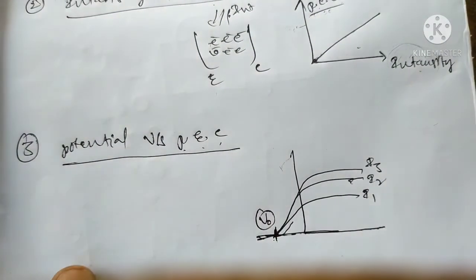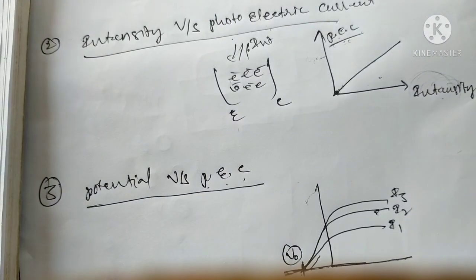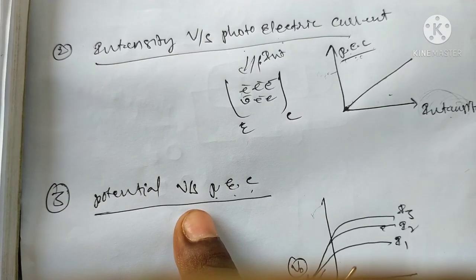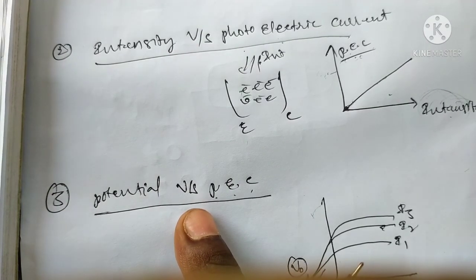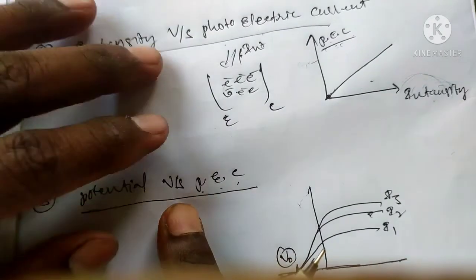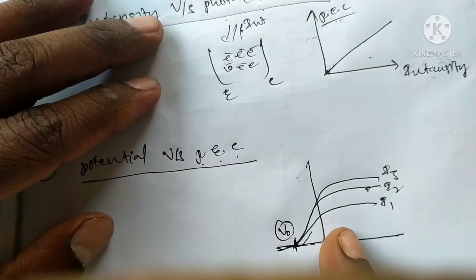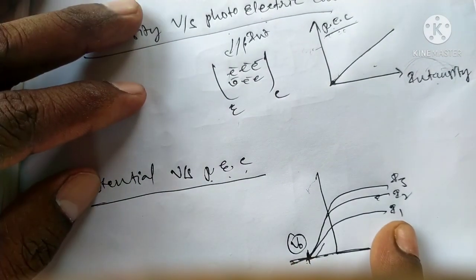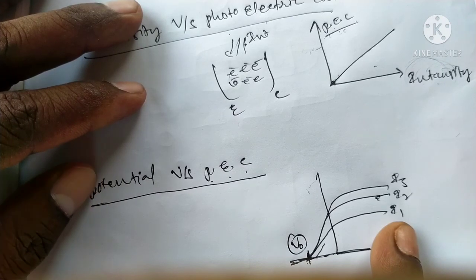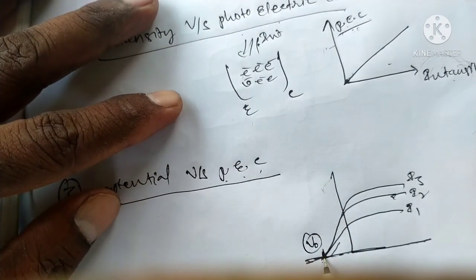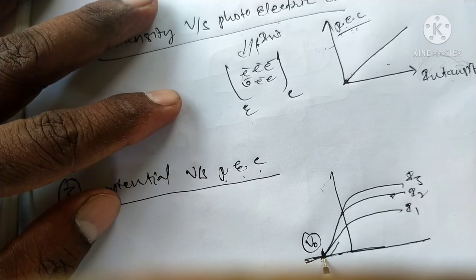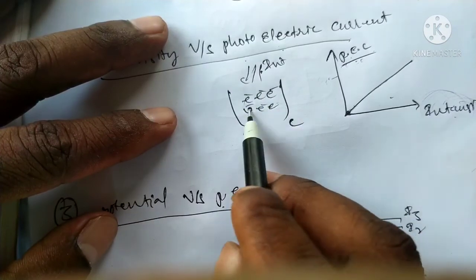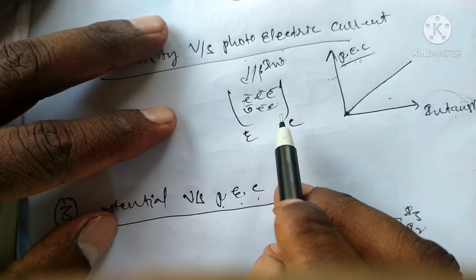The stopping voltage depends only on the potential difference and frequency, not on the intensity of the incident radiation. At a particular minimum stopping voltage, the current will be zero. That means between the two plates we apply a reverse potential difference. The current will be zero.